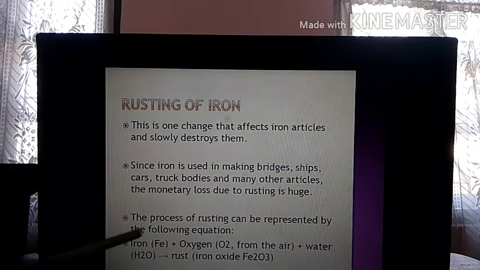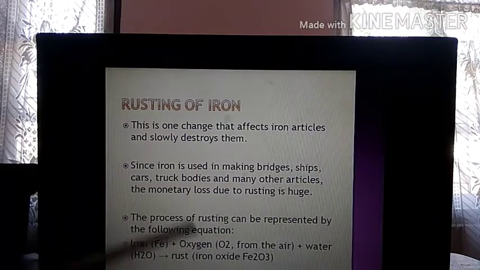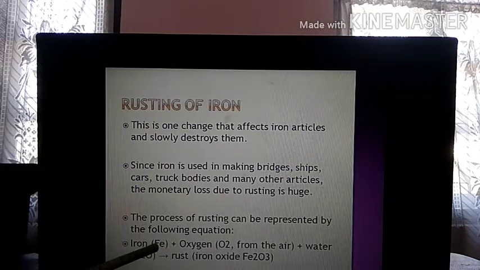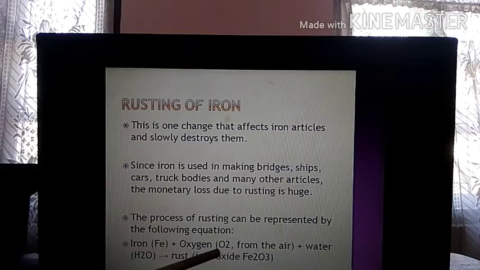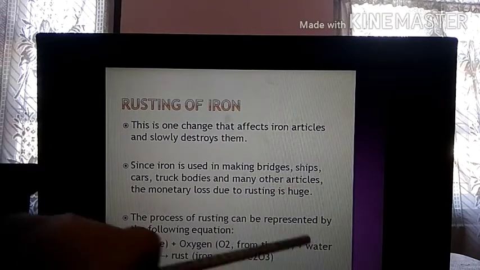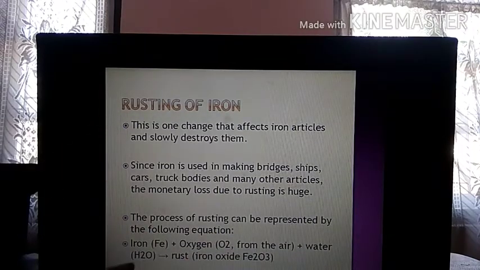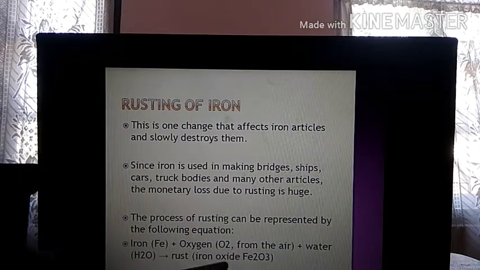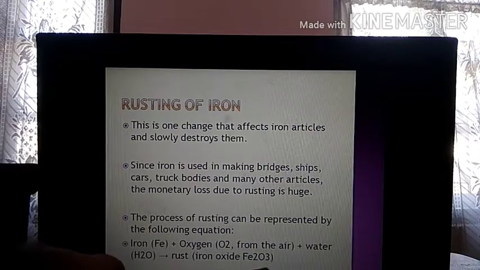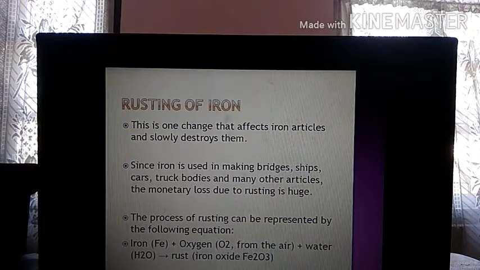Now the process of rusting can be represented by this equation. Iron is Fe. Fe is the chemical formula for iron. Oxygen is O2, with the 2 written down, from the air, plus water, that is H2O, with the 2 down. It gives you rust, iron oxide. Iron oxide is Fe2O3, so 2 has to be down, O, then 3 has to be down. So this equation is very important. You can check the equation for rusting on the internet also, but it is very important.